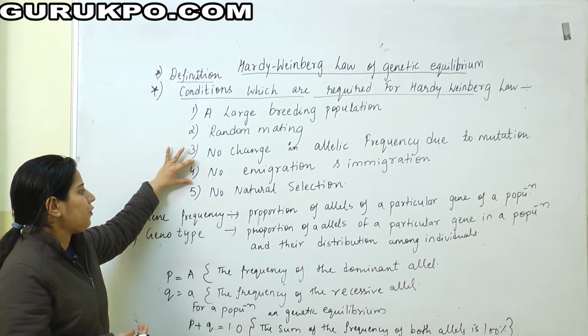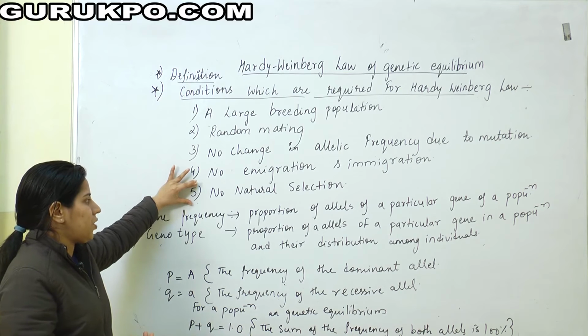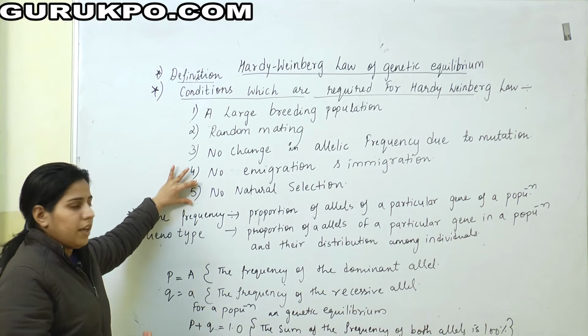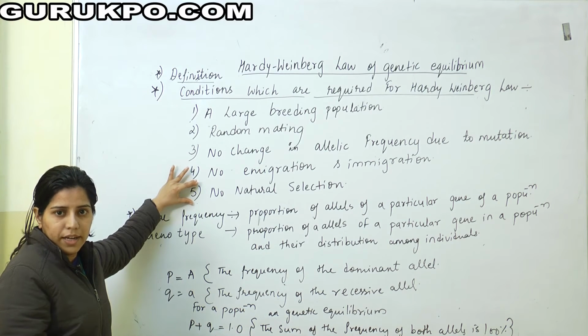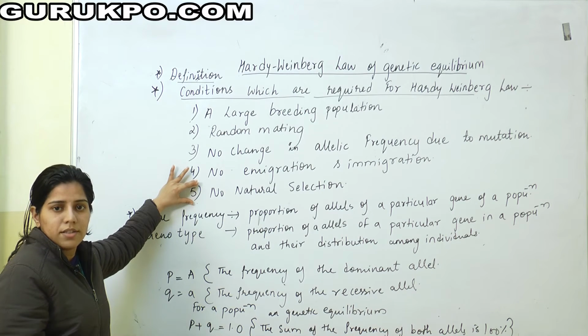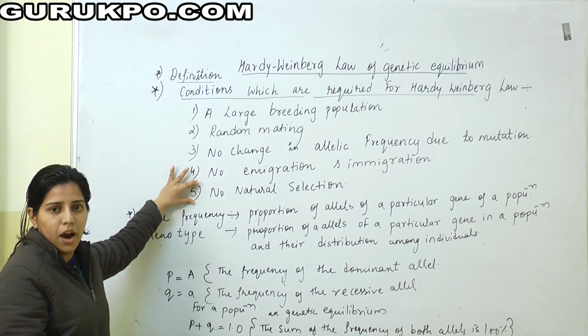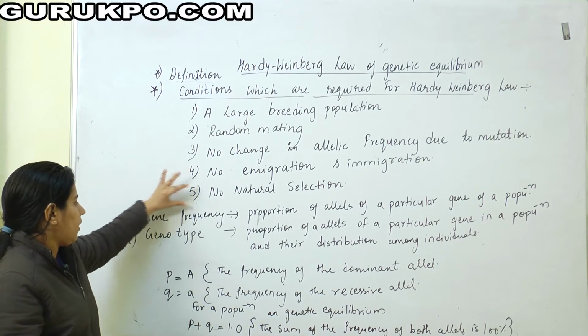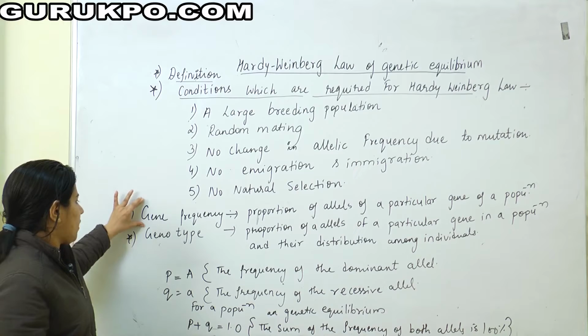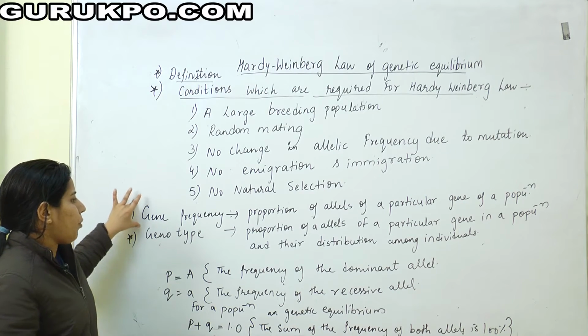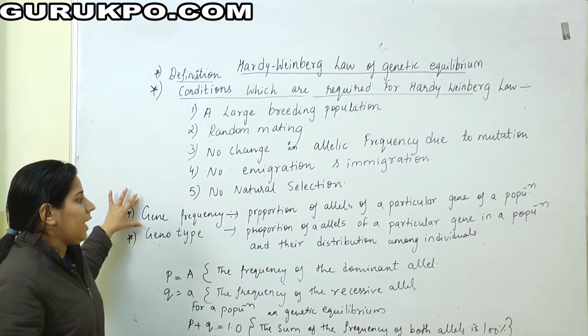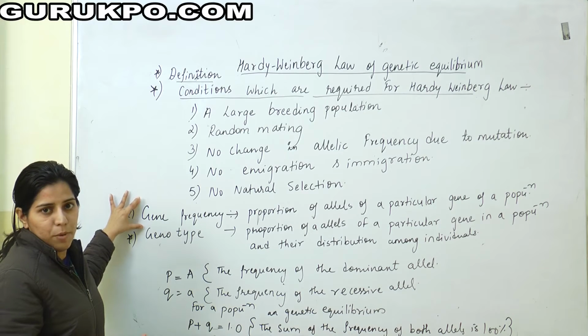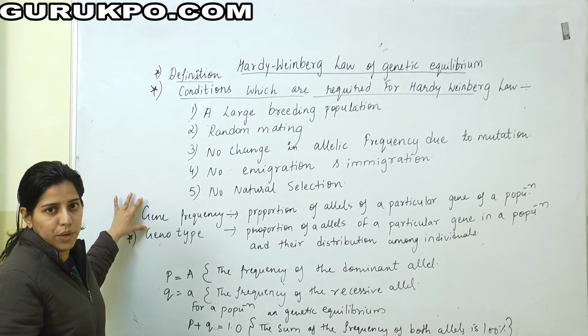And the fifth one is no natural selection. In this, we can't select a particular population over the other. If we select some individuals over the others, those selected become more common than the others. Then, gene frequency. What is gene frequency? The proportion of alleles of a particular gene in a population. That is called gene frequency.